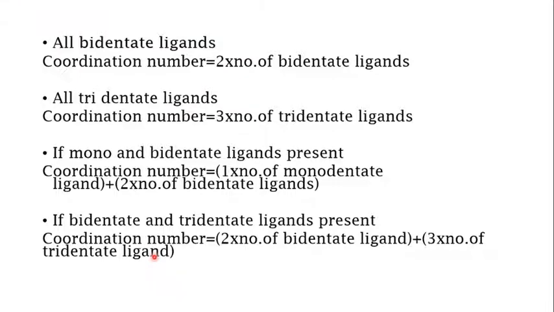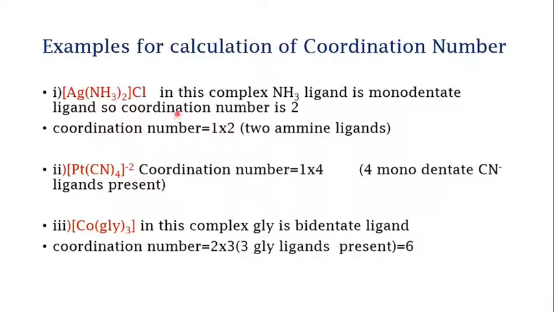Suppose you have a coordination complex with bidentate and tridentate ligands. Then bi means 2, so the coordination number will be 2 into the number of bidentate ligands plus 3 into the number of tridentate ligands. Here are examples for the calculation of coordination number.